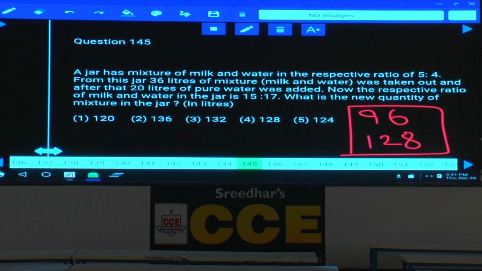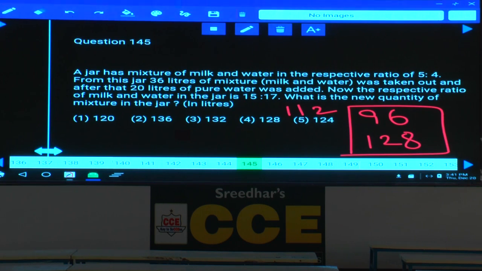Before replacement, meaning initially we have some quantity, from that 36 liters is taken out and 20 liters is added. So the final effect, 16 liters is taken out and now we got these numbers. Okay. So after 16 liters is gone, if the quantity becomes 96, before that you will have 96 plus 16. How much is that?